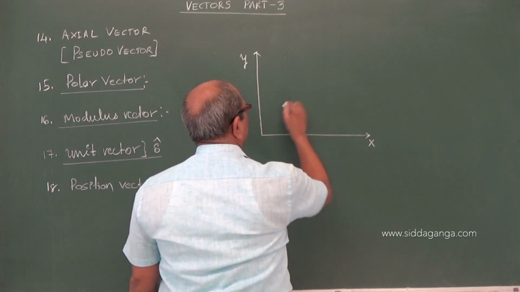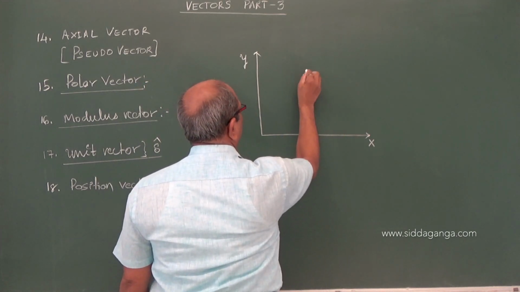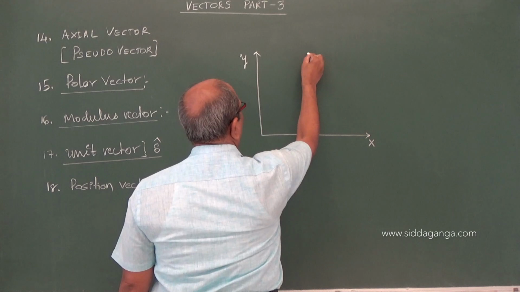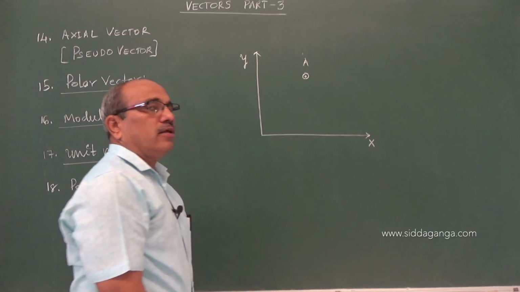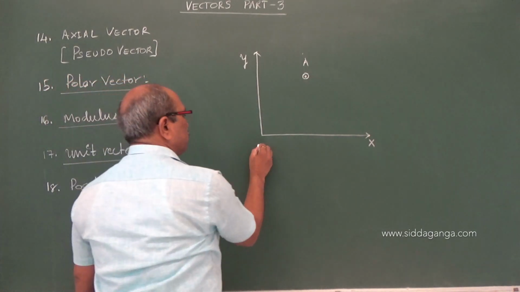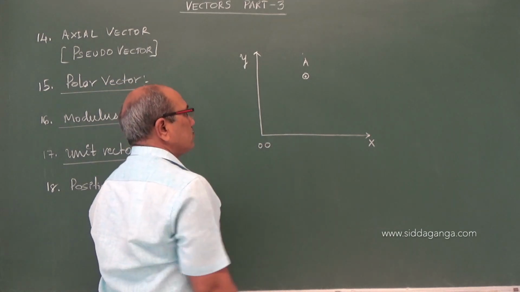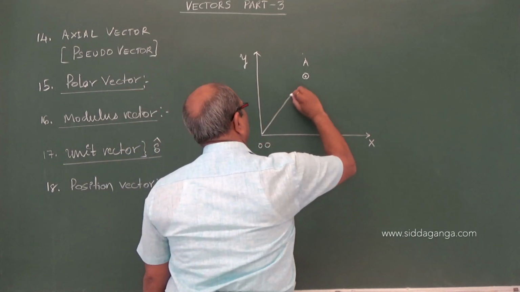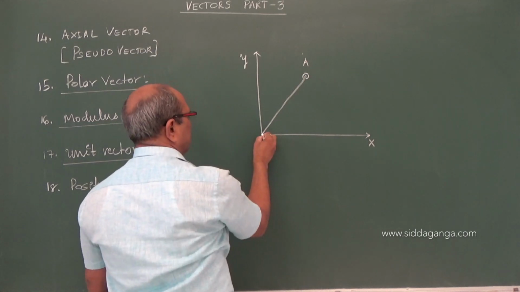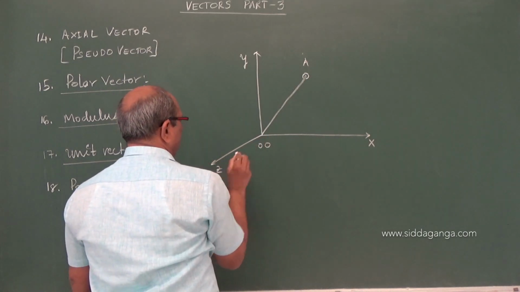Let us think the particle may be at a point A from the origin of the coordinate system. Let this be at some distance. Let us take z also, no problem.